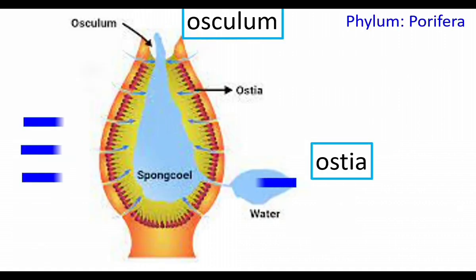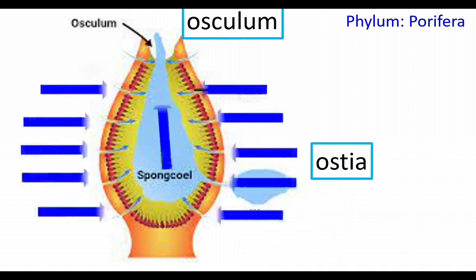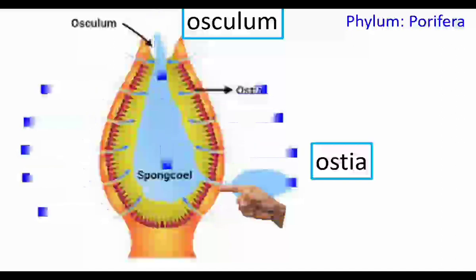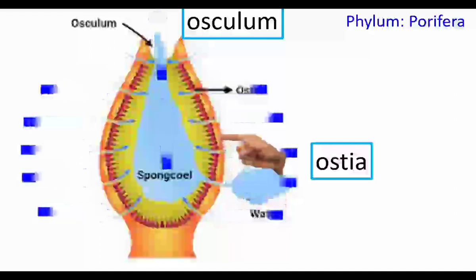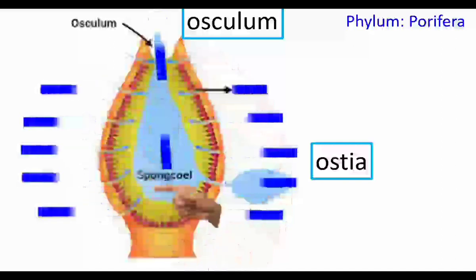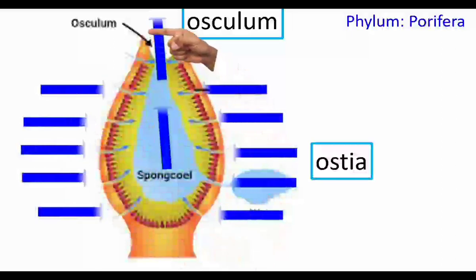The animal surface has many openings called as ostia. Ostia plural, ostium singular. Then water flows through the spongocoel and comes out of osculum. The body surface has openings called as ostia through which water moves inside, and the water flows through spongocoel, a cavity. Then water comes out of osculum.